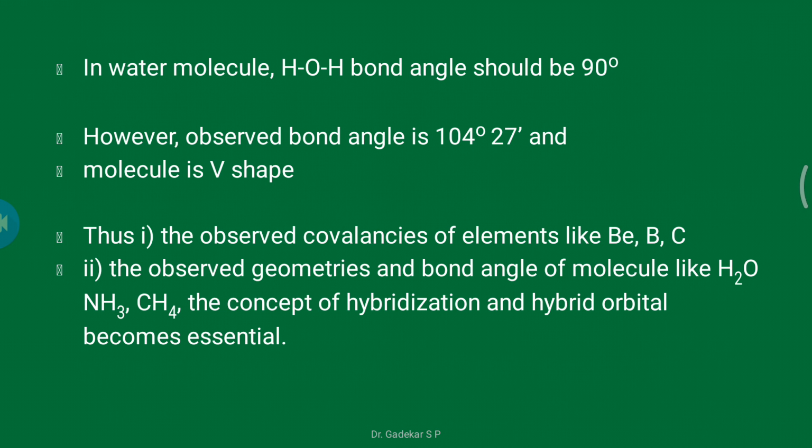Because the observed covalency of elements like beryllium, boron, carbon is different from what VBT predicts. The observed geometry and bond angles are different as well, so the concept of hybridization and hybrid orbitals becomes essential.